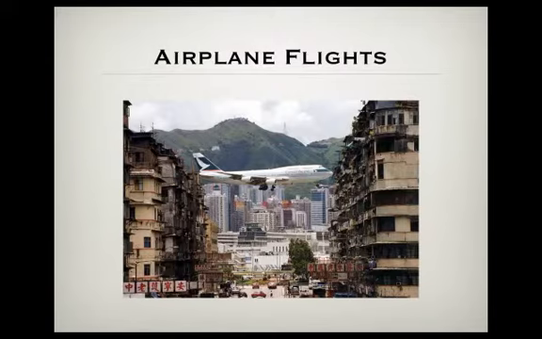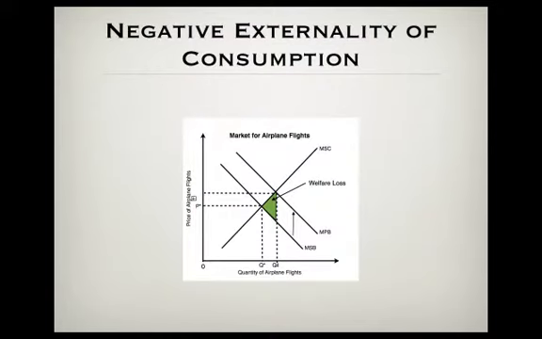Airplanes also emit a lot of CO2 into the atmosphere whilst flying, which affects the environment. The air quality will decrease due to the amount of CO2 emitted from each airplane, and this will lead to higher rates of respiratory diseases for people who have to breathe that air in. This means that people's health is affected by the use of airplanes by travellers. The travellers in question aren't intentionally harming the environment, it is just a side effect of consuming the convenient air travel at their disposal. Therefore, the use of airplane flights by travellers is a negative externality of consumption. This can be shown using an externality diagram.